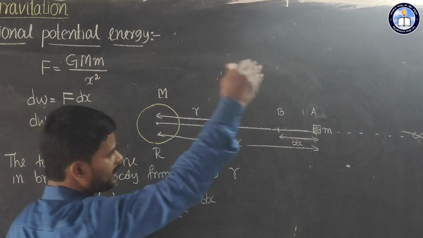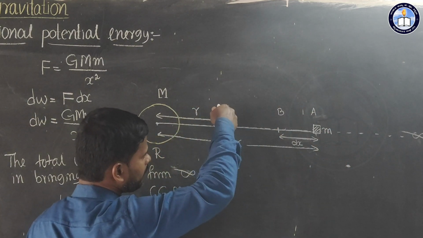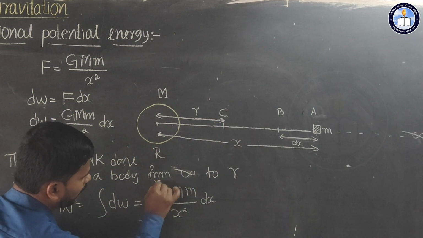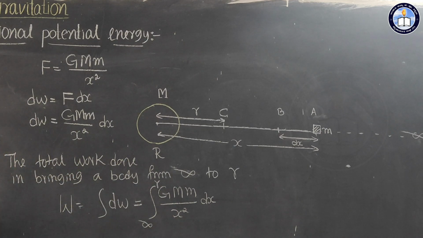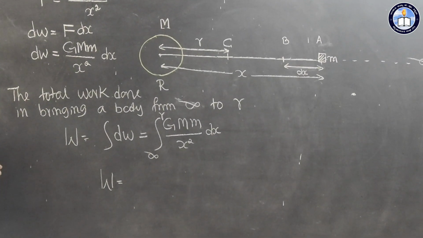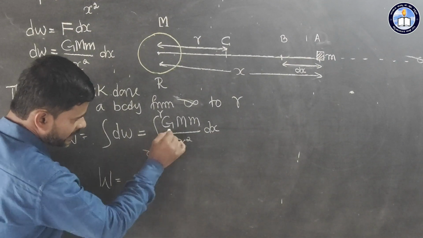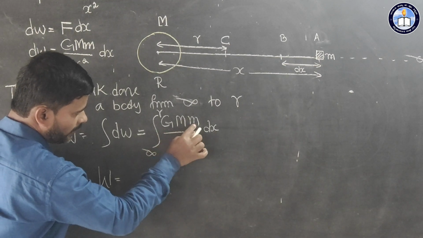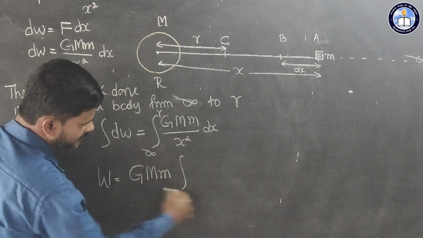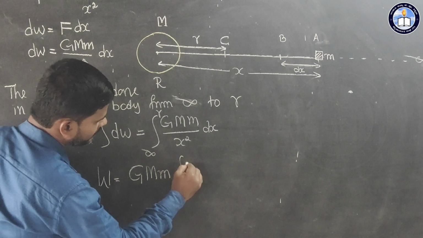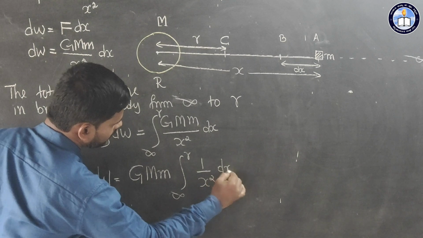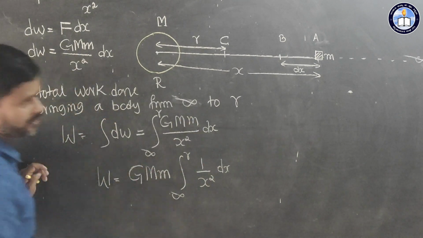So actually it was at infinity, now we have already brought it to C. Therefore infinity to R, limit infinity to R. So here if you integrate this, you will get total work done, W is equal to, here G is constant, M is constant, small letter m is also constant, so I will keep them out. Integration of limit infinity to R 1 by x square dx, because the rest of the elements we already wrote outside the integration symbol.